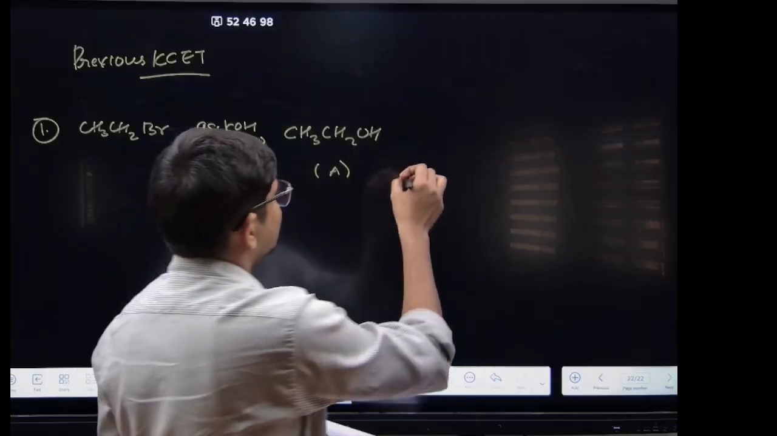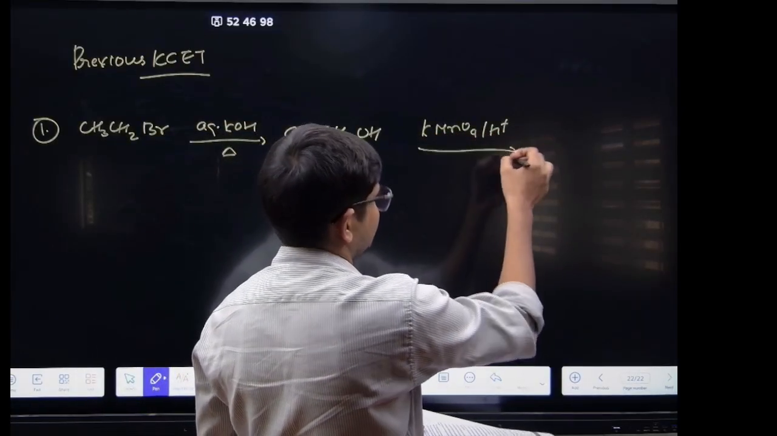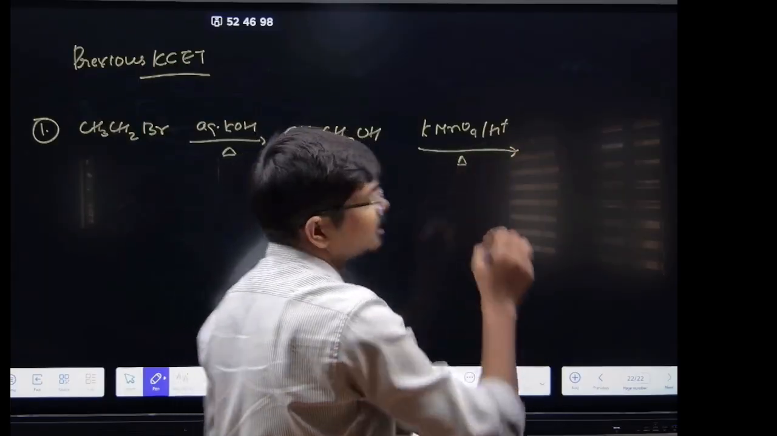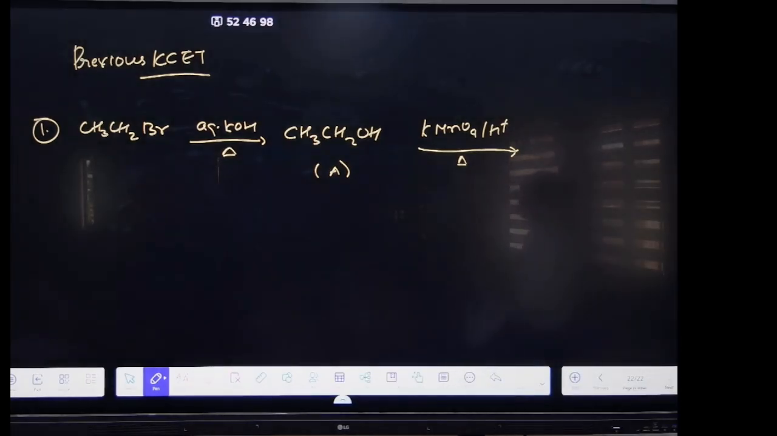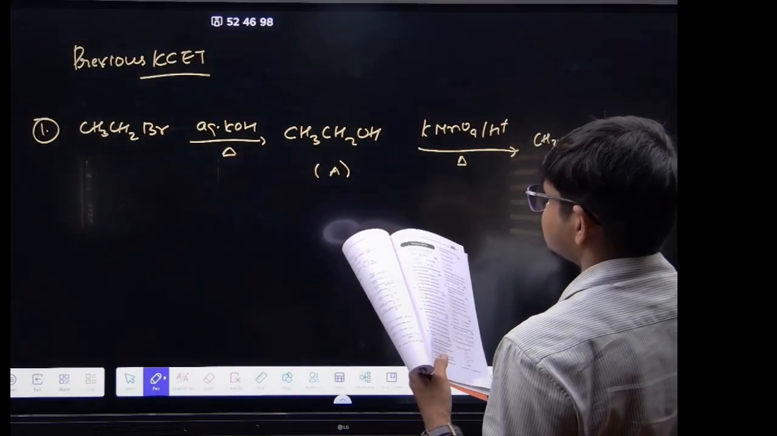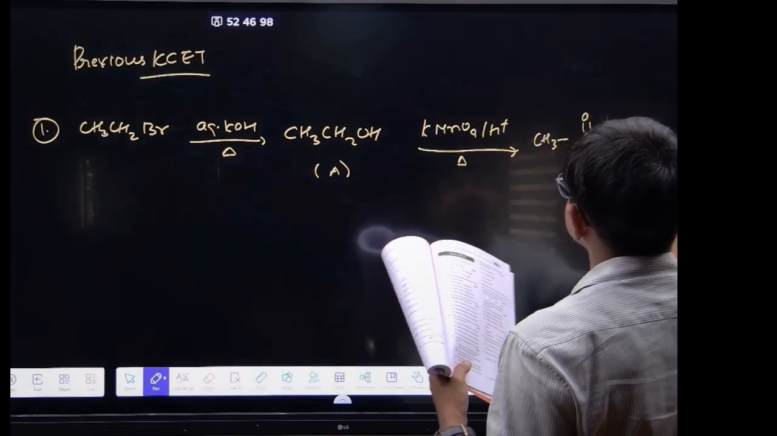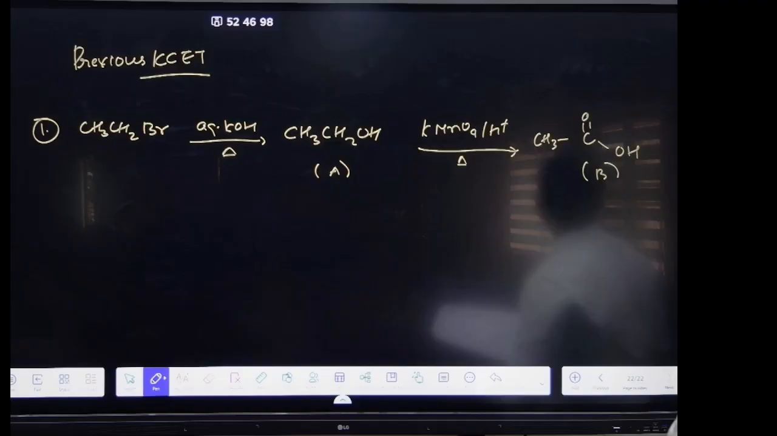Now we are adding KMnO4 and H plus, right? Clear? Heat. It is a strong oxidizing agent. So it will oxidize this primary alcohol to aldehyde, and the aldehyde is further oxidized to acid. Got it? Strong oxidizing agent, so it will form CH3COOH. Clear? This is the product B.